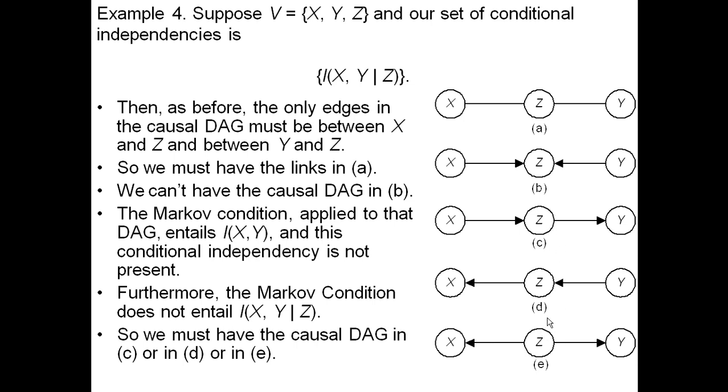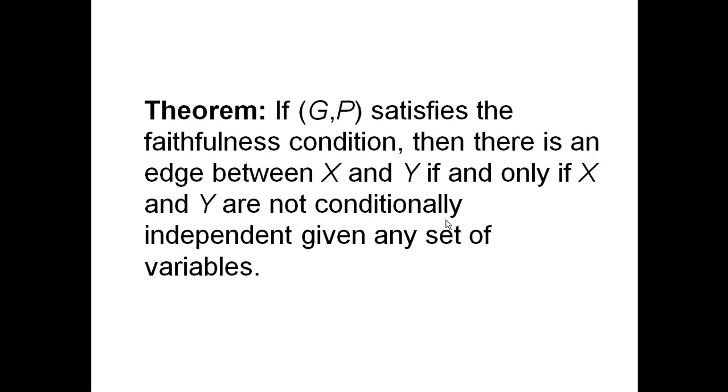Notice we didn't learn as much as we learned in the previous example. In the last example, we learned a specific causal DAG. Now we know it's one of these three. Either X causes Z, Y causes Z, or they have a common cause Z, but we don't know which one.